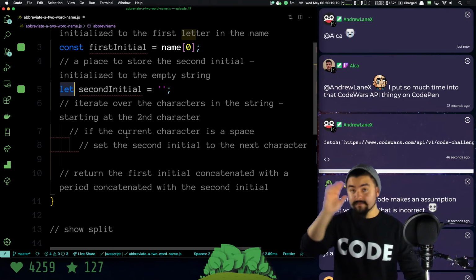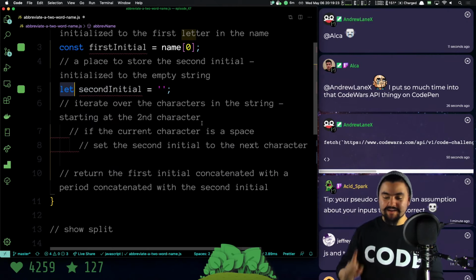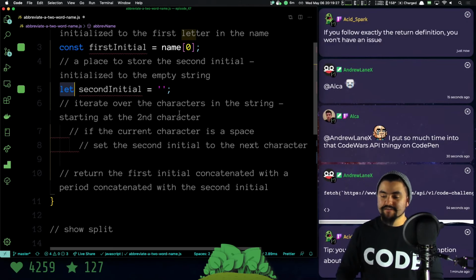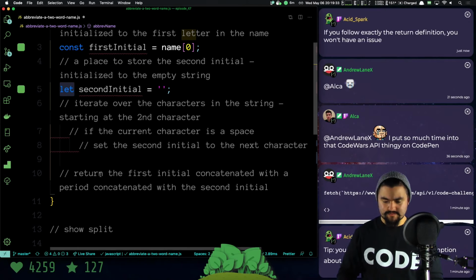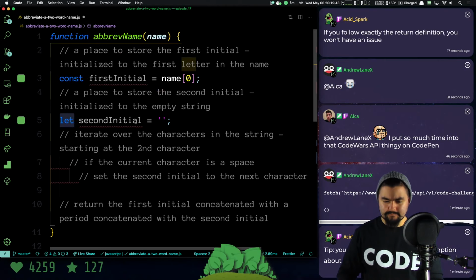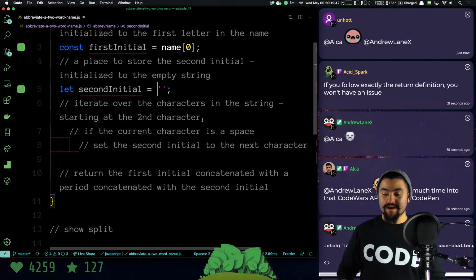Okay. All right. We got let. It can be reassigned. Now we need to iterate. So iterate over the characters in the string, starting at the second character. If I follow exactly the return definition, I won't have an issue. Return the first initial concatenated with the period concatenated with the second initial. Okay, we'll see when we get there. But now I need to iterate.